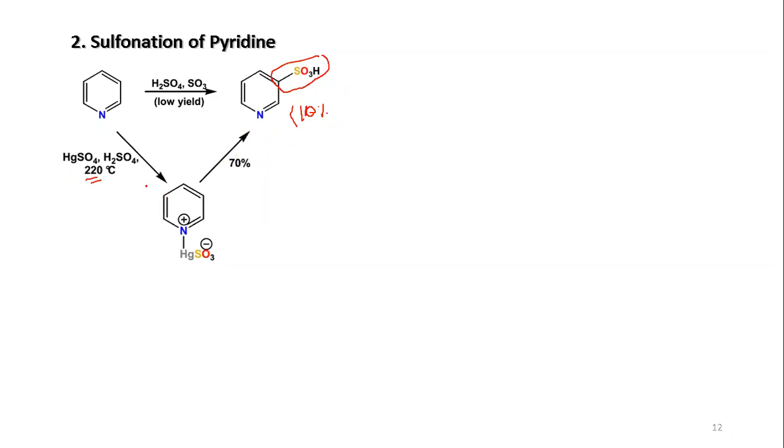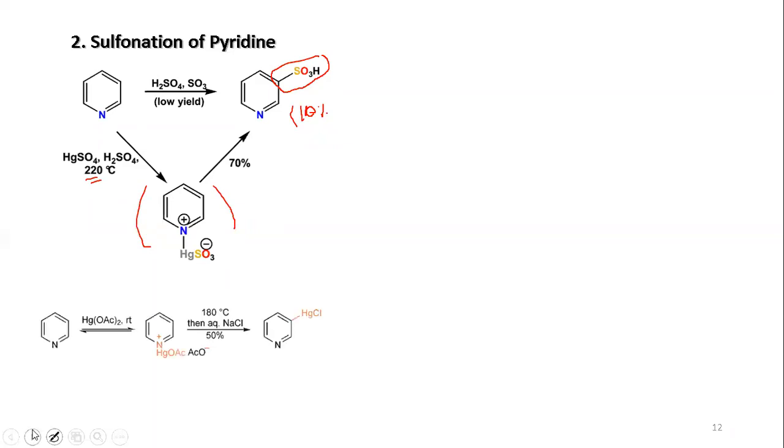In this case, people are proposing that first the mercuration is happening at the nitrogen center, and then you have the rearrangement. As I told, the 1,5 sigmatropic rearrangement, so your mercuration will take place at this center, and finally the demercuration will take place, and you have the SO3H group incorporation. This mechanism has been supported by a separate experiment.